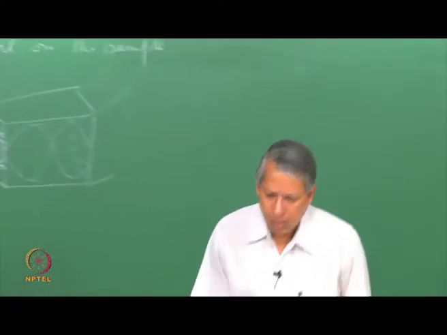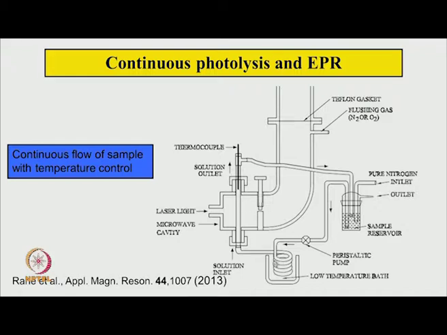And this thermostat arrangement, a low temperature bath with the liquid going through, is to have some control on the temperature, because at lower temperature radicals could live for somewhat longer time, making it easier to record the EPR spectrum.